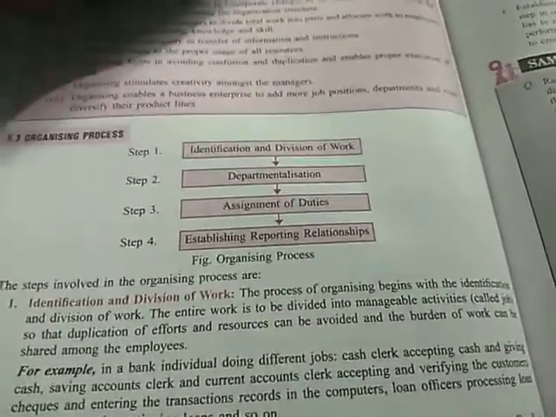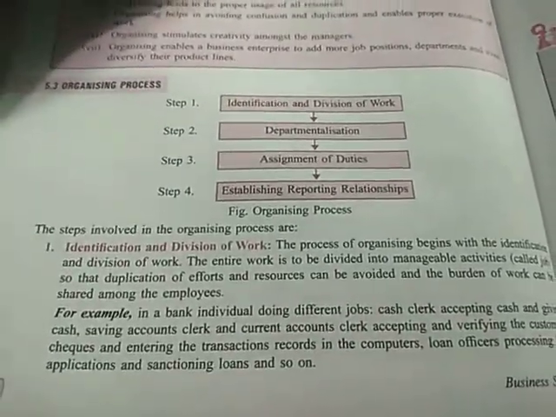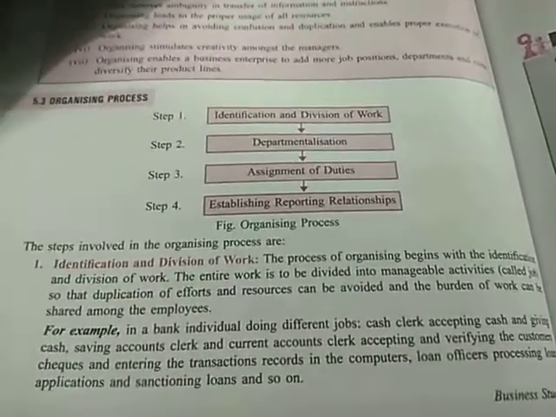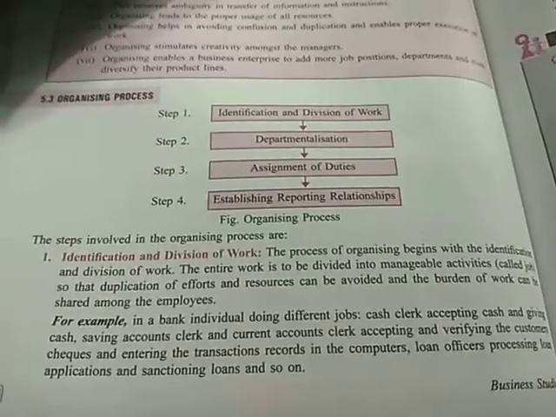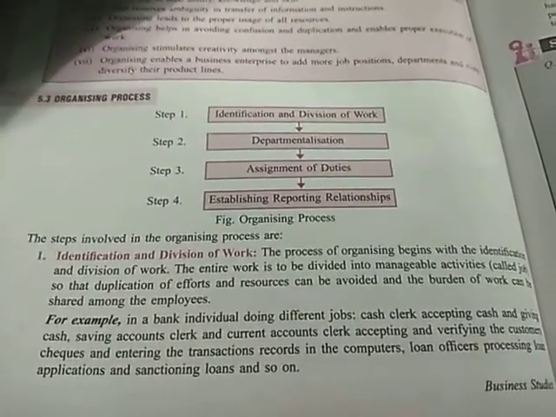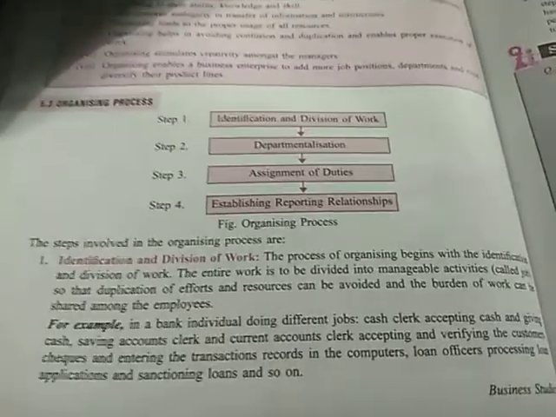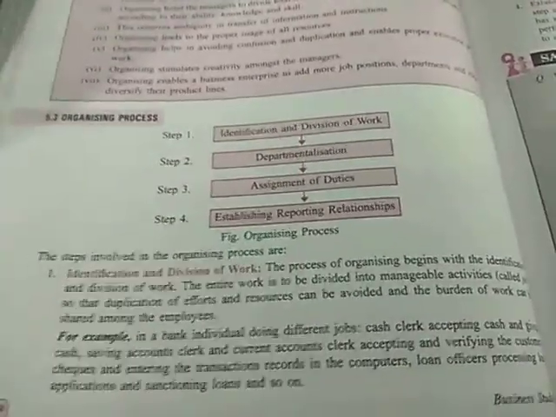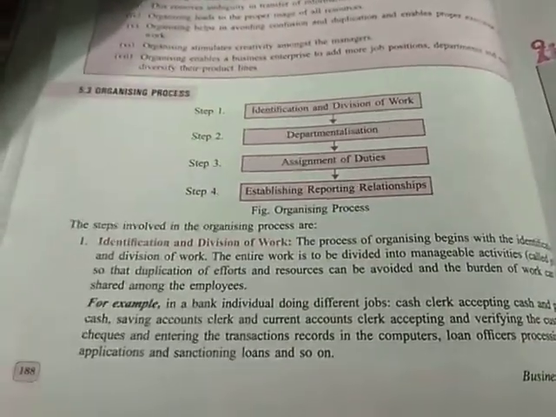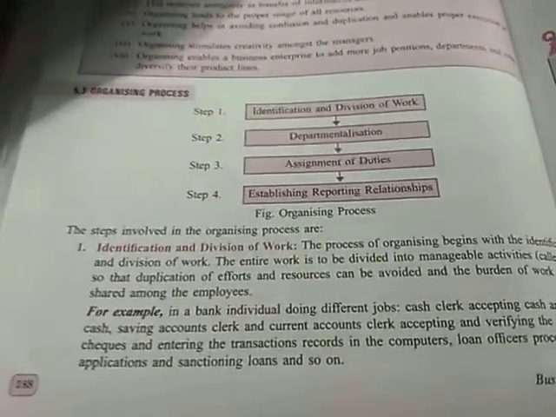As per the plan, first of all, the work has to be analyzed. You have to identify what is the total work to be done. Now that total work is to be divided into manageable activities. You must divide the work into different activities which are called jobs, and such activities are allocated to various sets of employees so that the resources and the burden of work can be shared by them, and there should not be any duplication of work, as the same work is to be done by this set of employees also and that set of employees also, and later on there will be confusion as to who is to do which kind of work. Such duplication and confusion can be avoided with identification and division of work.